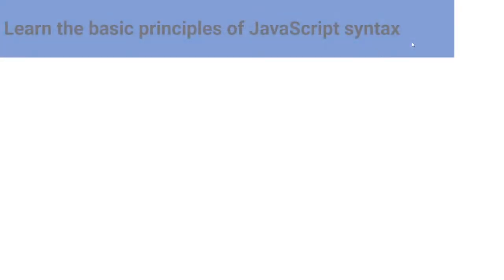Okay. So now I talk about the basic principles of JavaScript syntax. Mainly, as beginners, if you don't have any knowledge of coding, there is no problem. This time I will try to complete the coding section, so as beginners, I hope you can learn coding here. First of all, in coding, it can be JavaScript, Python, R. Basically, the Google Earth Engine platform is supported by Python, JavaScript, and R programming languages. This time I talk only about JavaScript programming.